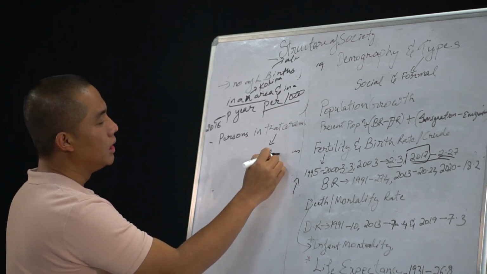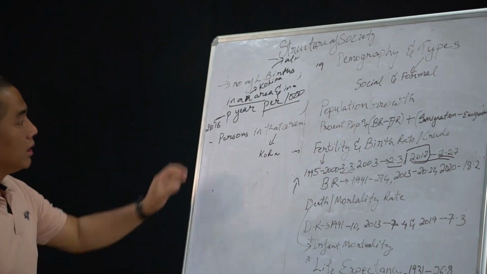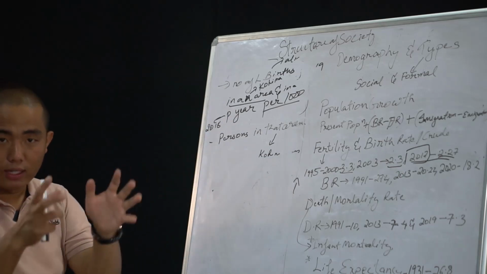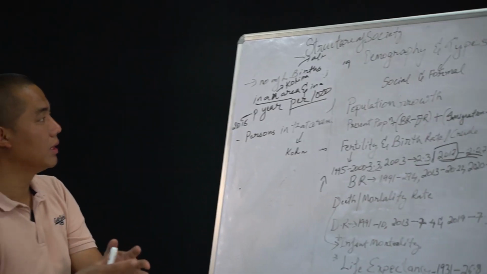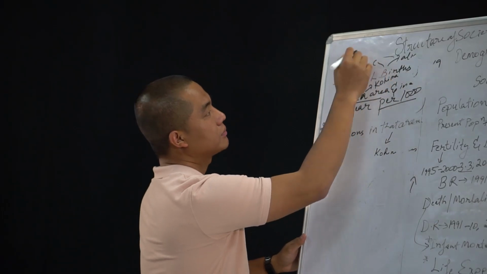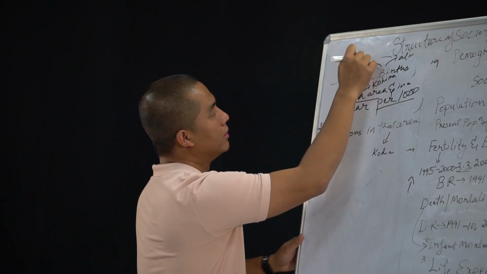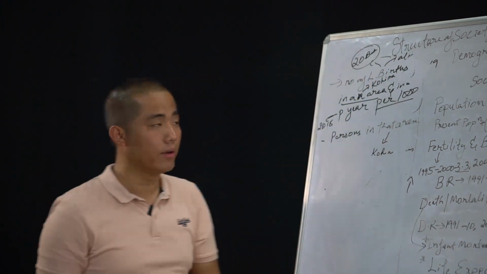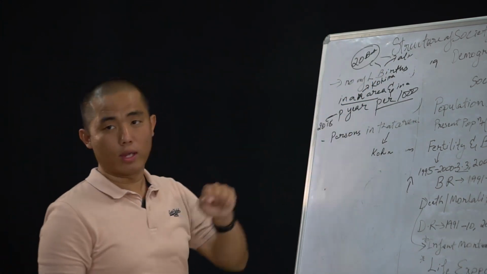So what does it mean here? In the year 2018, there were 1,000 persons living in a particular area, where they gave birth to approximately 20 babies in that particular area. And that is what we take into account here.